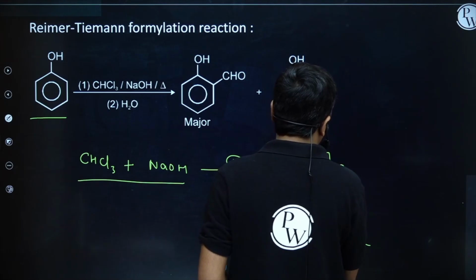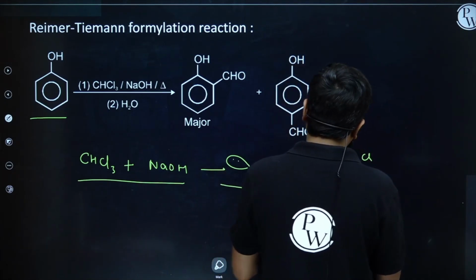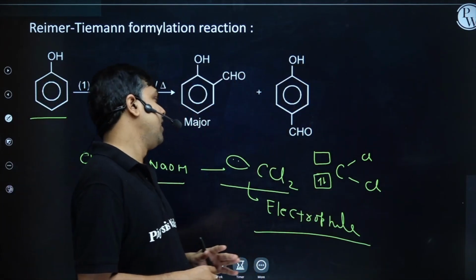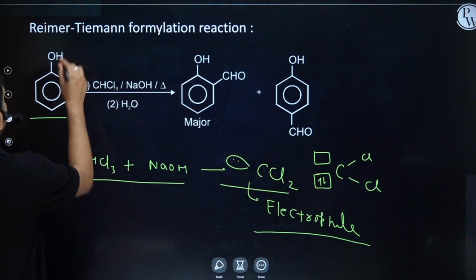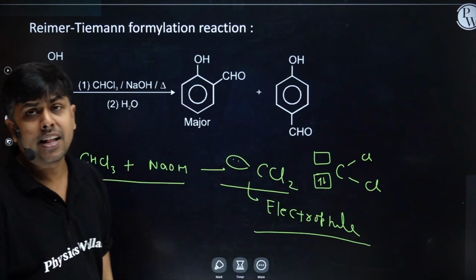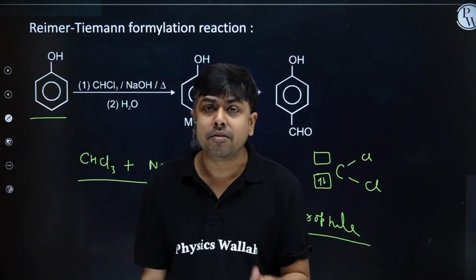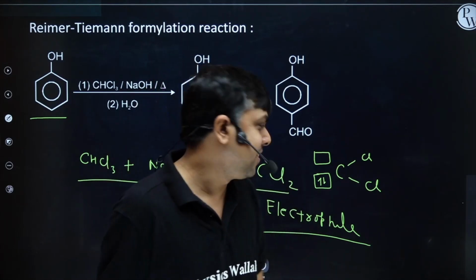So the unshared pair will be in one orbital, and I will have one completely vacant p orbital, right? Now it's an electrophile. I'm having phenol treated with any electrophile, I will have electrophilic aromatic substitution, and the electrophile will attack at ortho position and para position.